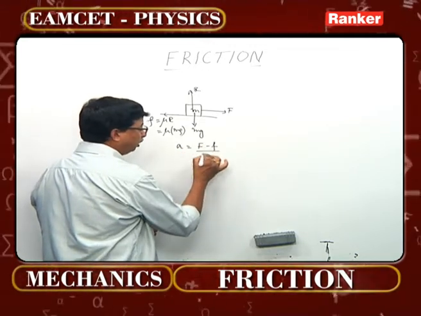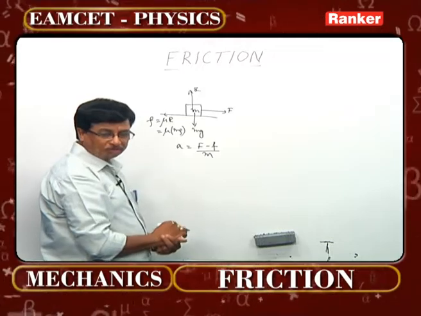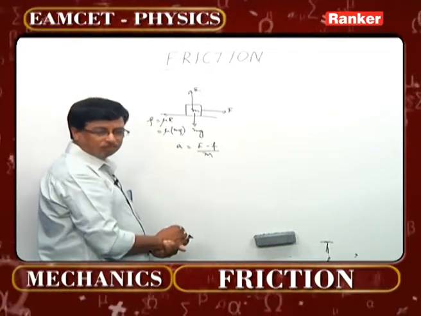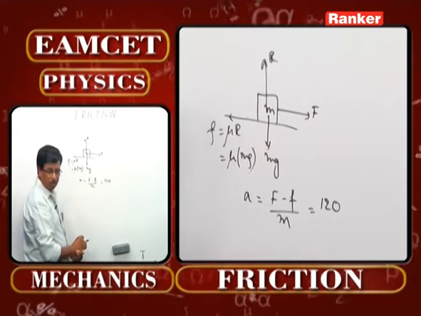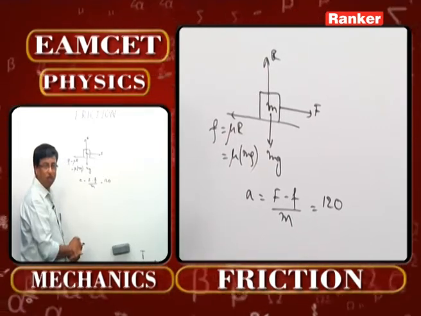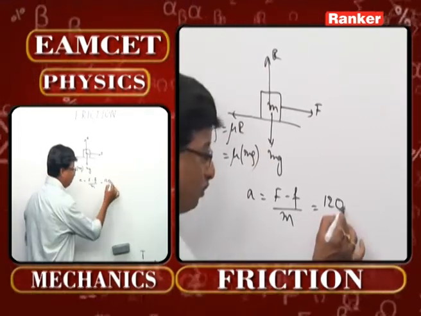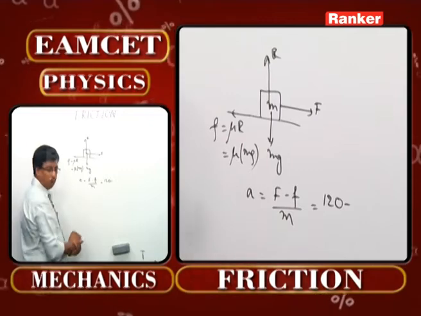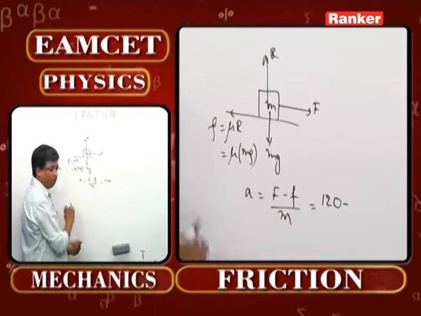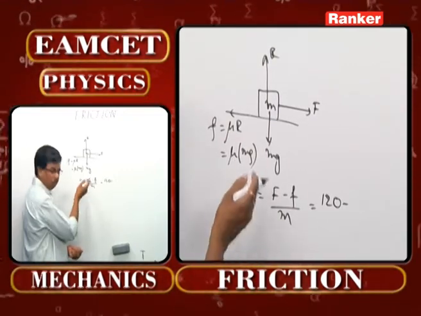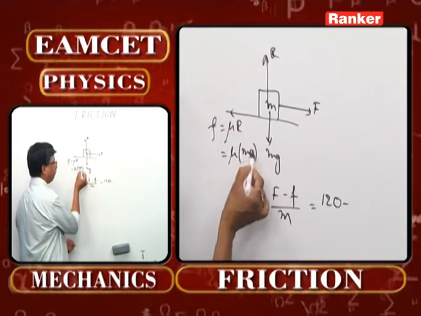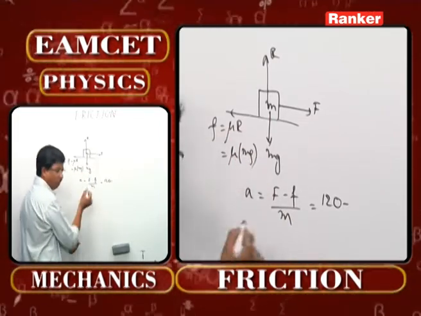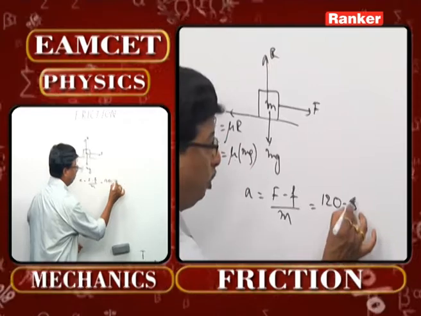Applied force minus force of friction, divided by mass. That is the ultimate acceleration formula. What is the applied force over here? It is 120 Newton, horizontally applied on the body. Minus, what is the force of friction? Mu times mg. Mu being 0.5, m being 10, g again is going to be taken as 10. 10 into 10, of course, is 100, m into g, into 0.5, that is half. So it is going to be 50.